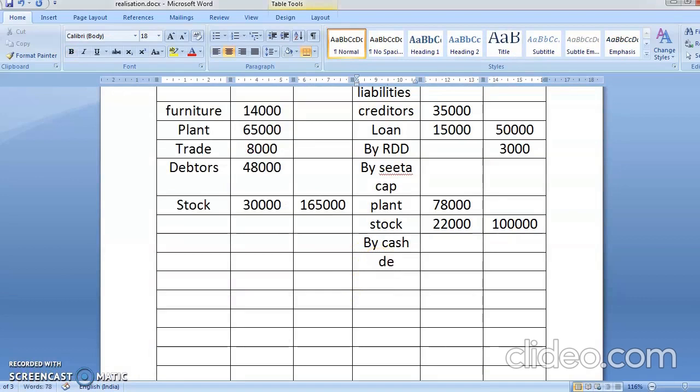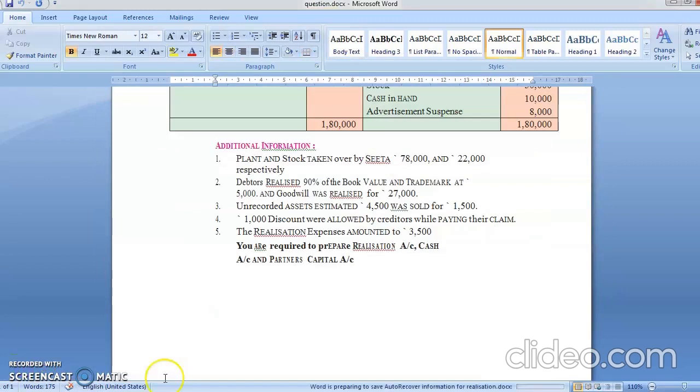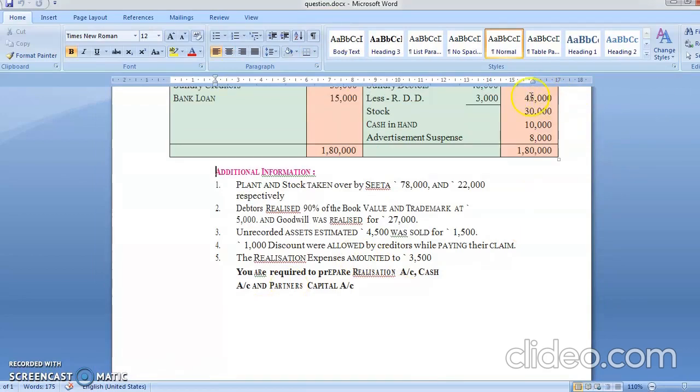Okay, now in cash what is coming? Debtors. Correct. Debtors is coming. Then trademarks and goodwill. See, the goodwill figure is directly given to you, 27,000. The trademark figure was also given to you, 5,000. Am I correct? And what they said about the debtors is realize 90% of the book value. Now listen to me, students. The book value is this 45,000. Are you getting me? So you will be taking 90% of 45,000.